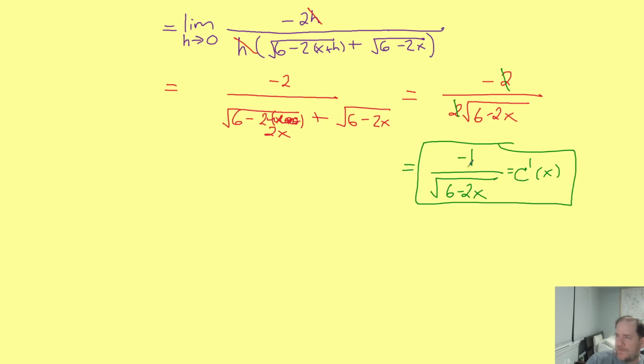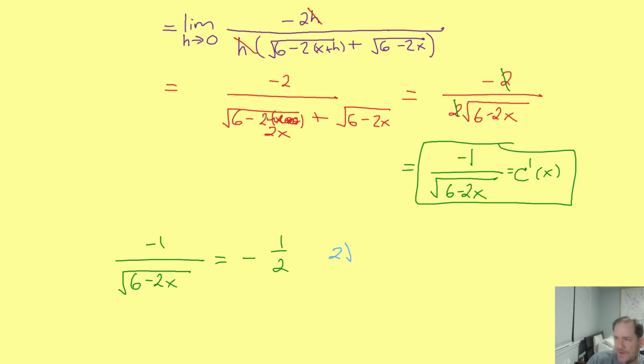So if I grabbed this whole function, the negative 1 over the square root of 6 minus 2x, I would set that whole thing equal to negative 1/2. Because if I solve this equation now, that's going to tell me the x value where we get this slope. So to do that, you can either imagine cross multiplying, or you can imagine multiplying through by the LCD. I'm going to multiply by the LCD.